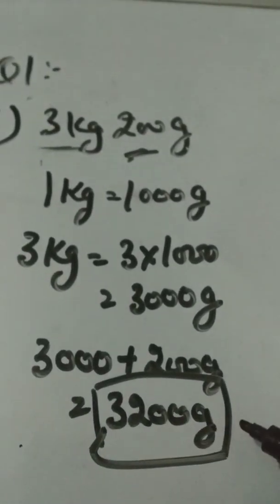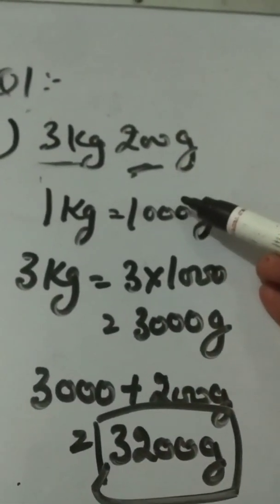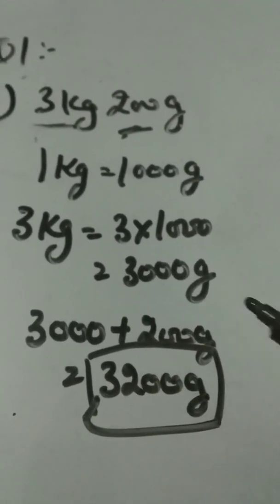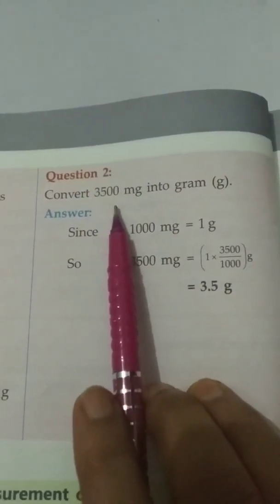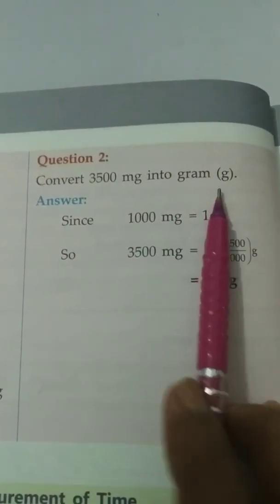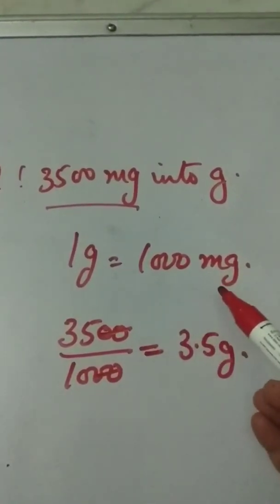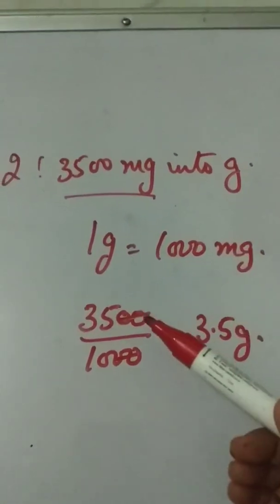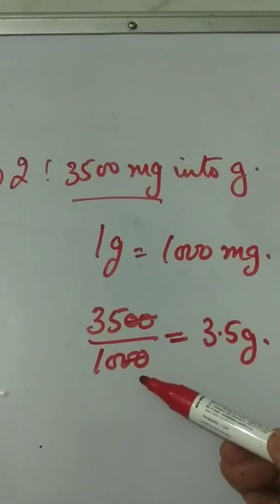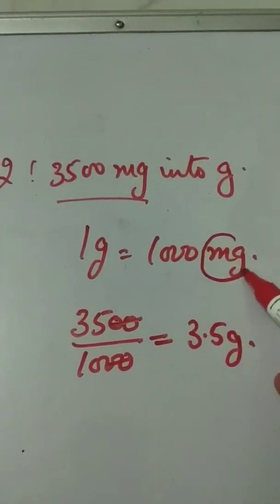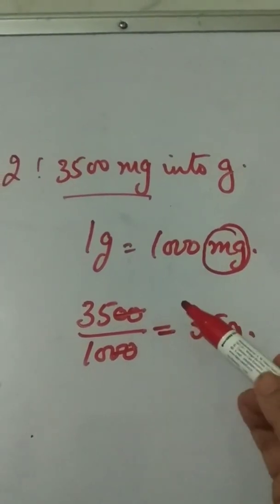In this way, we convert 3 kilogram 200 gram into 3200 gram. Second numerical, convert 3500 milligram into gram. We know 1 gram equal to 1000 milligram. So we will divide 3500 by 1000 because we have to change milligram into gram.